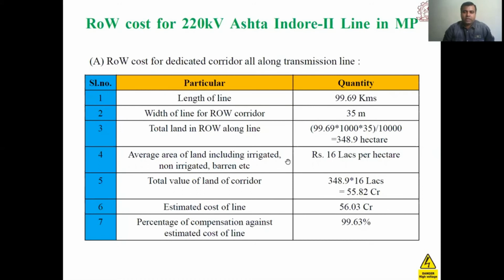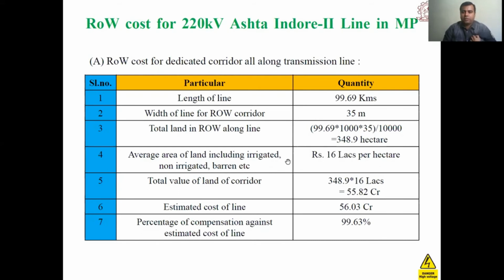So what is the cost of the right of way for a 220 kV transmission line, for a 400 kV transmission line? As we have already seen, a 765 kV transmission line can replace 400 kV transmission lines. Accordingly, the total length of the line corridor will get reduced, and accordingly the cost will get reduced.